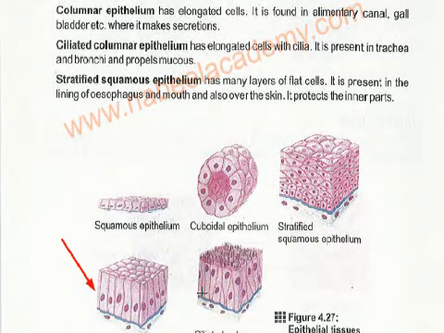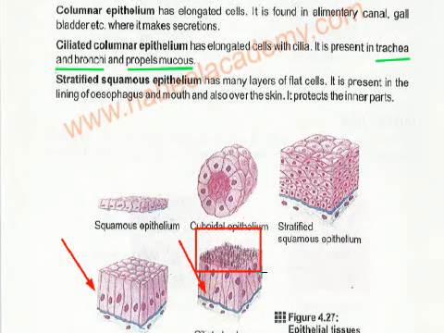Ciliated columnar epithelium. This one is the ciliated columnar epithelium. It again has elongated cells with cilia, and it is present in the trachea and bronchi and propels mucus. The reason it is present in the trachea is that air passes through the trachea, and in the bronchi also the air passes through, and the cilia here propel the mucus.